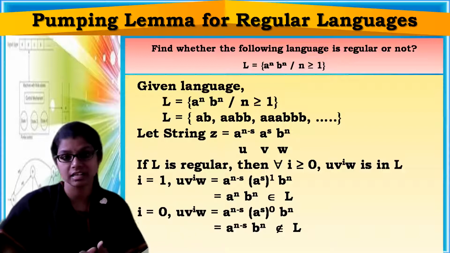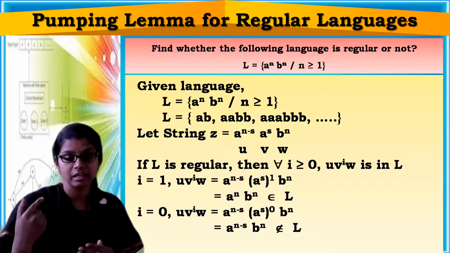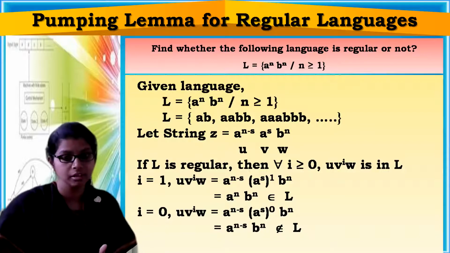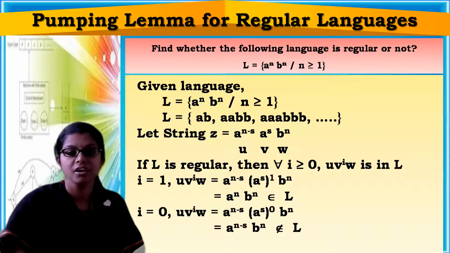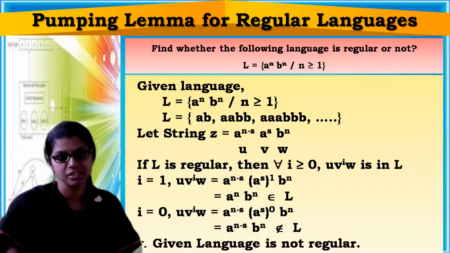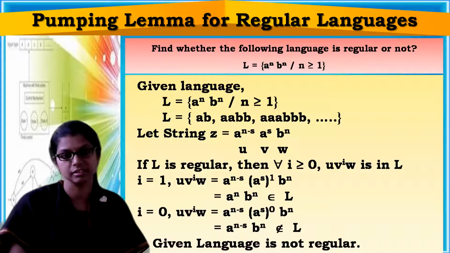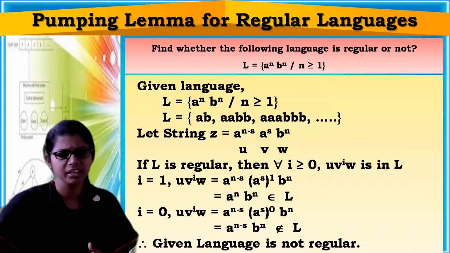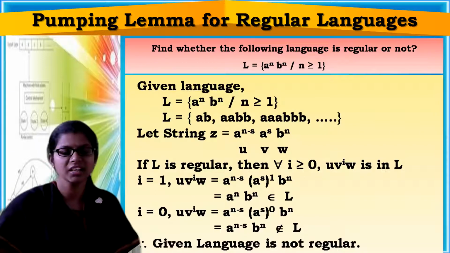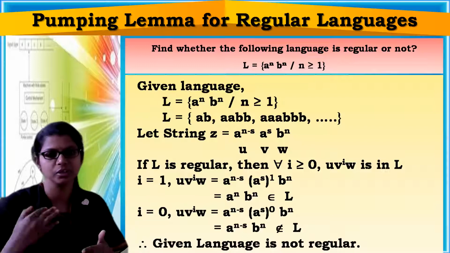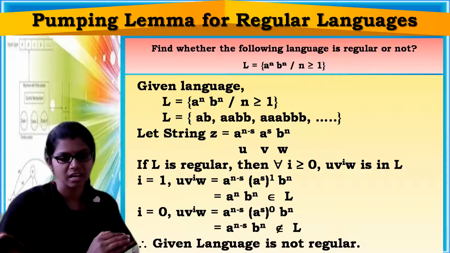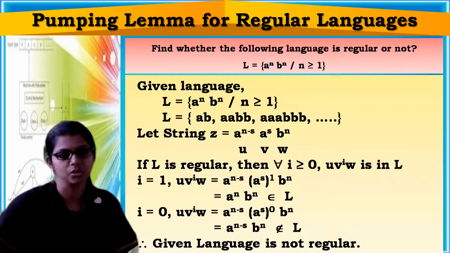But if a language is regular, then u v to the power of i w for all i greater than or equal to 0 should belong to L. Here it is violating. So we can say that the given language is not regular. I could start with i equal to 0 only, since at i equal to 0 you already find that it's not regular. That's why I took first 1 and then 0: to give clarity in the explanation, you need to know the steps. So first I explained i equal to 1, then i equal to 0.